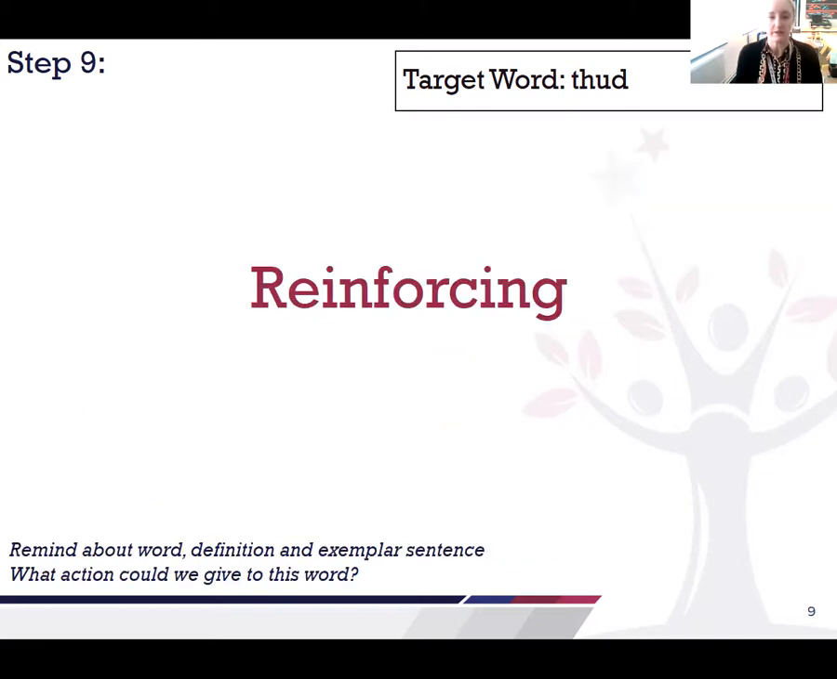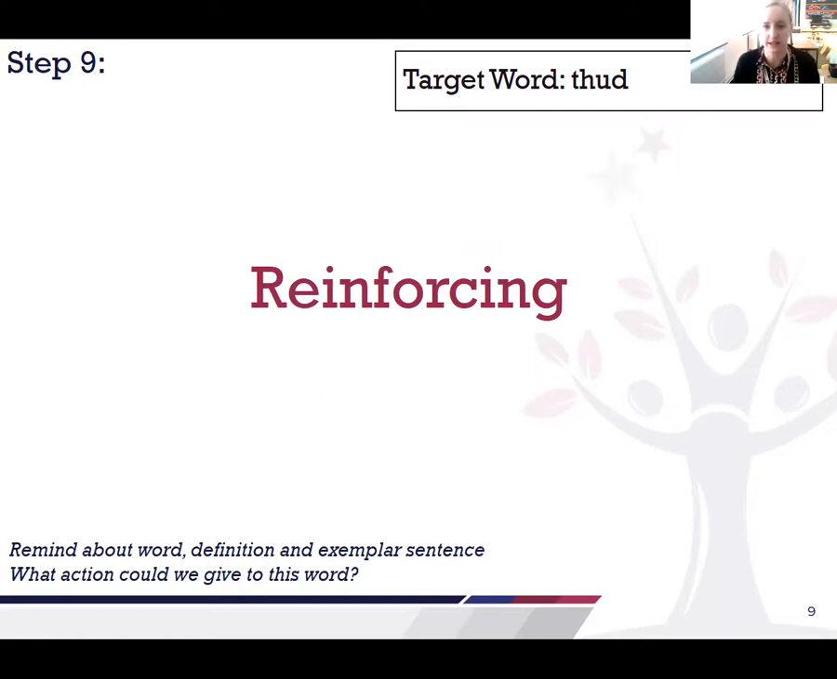So in terms of reinforcing and recapping over that, let's check how many syllables are in our word. So our word is thud, and let's clap it out, thud. Okay, so the definition of thud is a loud sound that is made when something heavy hits another object. An example sentence would be, when the rock rolled down the hill, it made a loud thud.